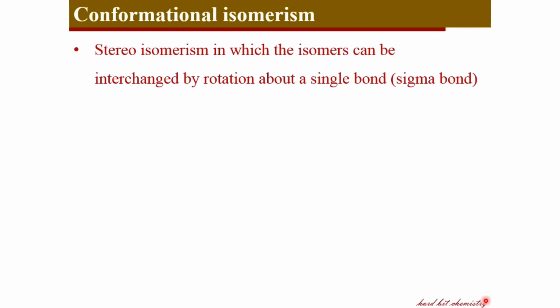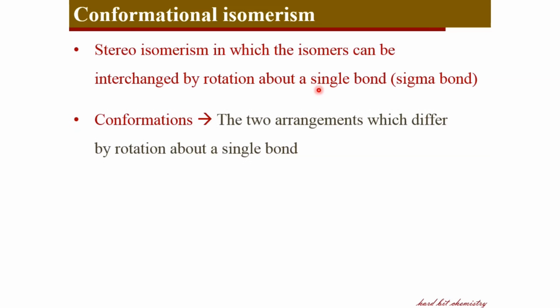Conformational isomerism is the stereoisomerism in which the two isomers differ by rotation about a single bond. When part of a molecule is rotated about a single bond, you get a new three-dimensional orientation, and those two appearances differ, and that is called stereoisomerism. Conformers are those isomers which differ by a rotation about a single bond.